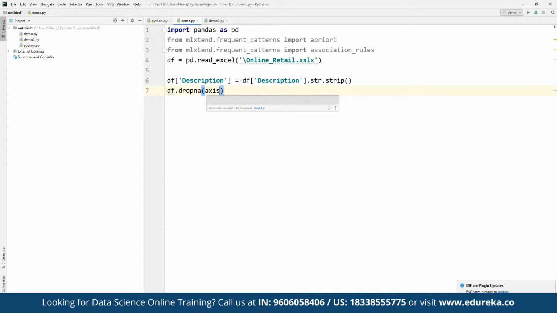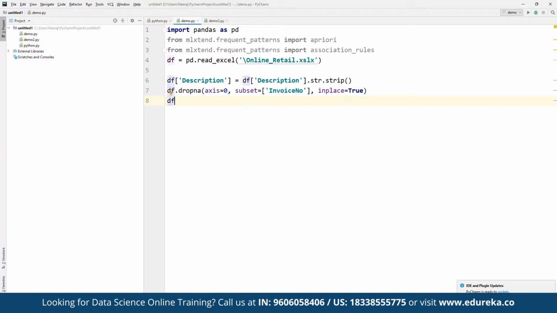There we can set axis equal to 0, and then the subset, defining what kind of values we have to drop, where the invoice number is in place, and inplace is true.